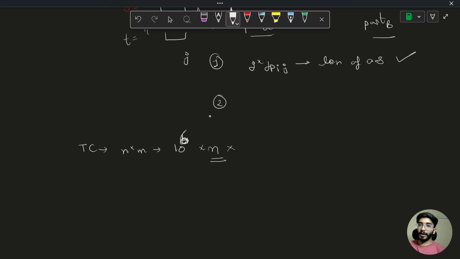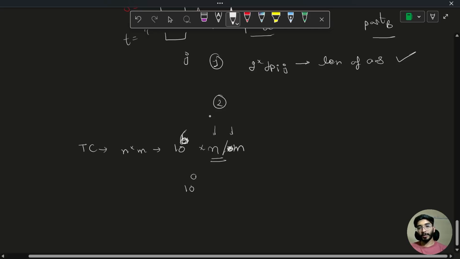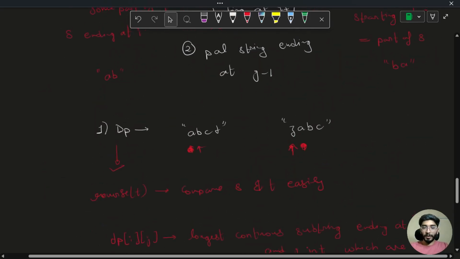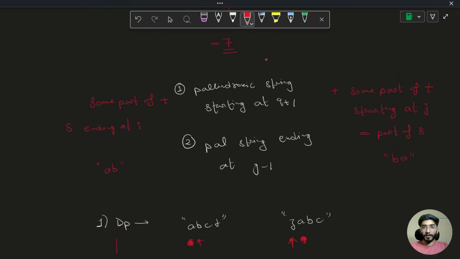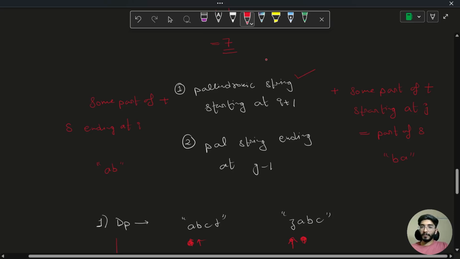In any case, it will be either n or m for string s or t. So that will cost us 10 to the power 9 time complexity, and this will not fit into our constraints. So we have to precompute something that will help us get the calculation of what we are looking for: the palindromic string starting at i plus 1 and the palindromic string ending at j minus 1.